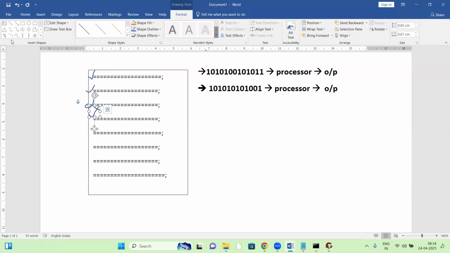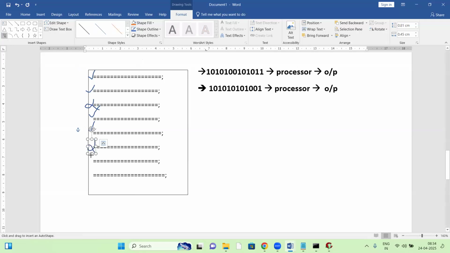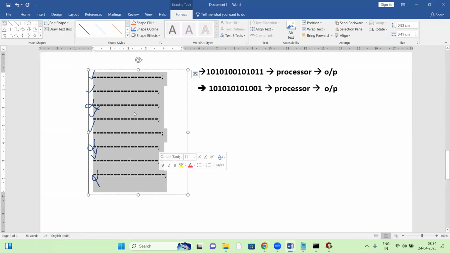But the interpreter stops. Any error comes, the interpreter stops. It won't go to the next line. So with the compiler, even when an error comes, it goes to the next statement, and the next statement. Like this, top to bottom. The compiler checks the whole code from top to bottom and shows all the errors.